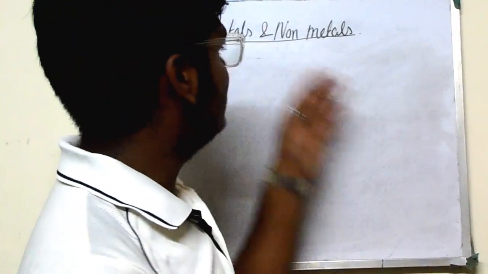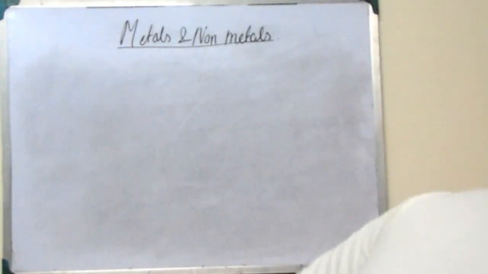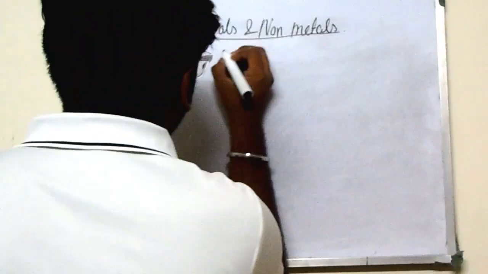We have already done this chapter, metals and non-metals. Actually this is the last portion of this chapter in your NCERT book, so this is a separate video. It's not that I am starting this chapter now. I have already finished this chapter, but I haven't covered this portion in that video, because this is a very complicated portion, to be very honest. Extraction of metals.